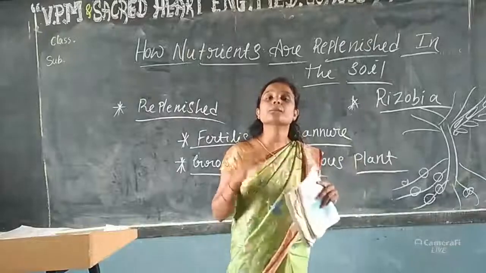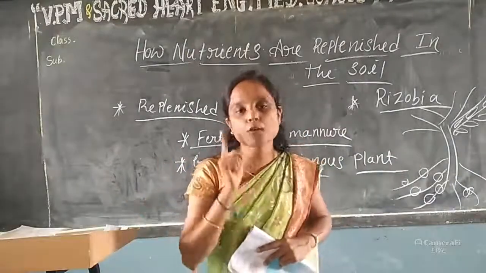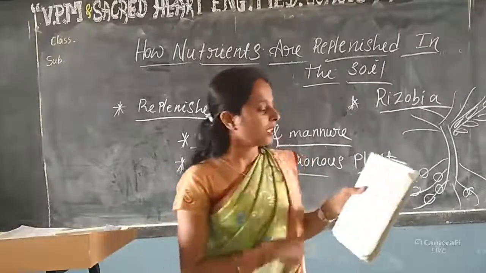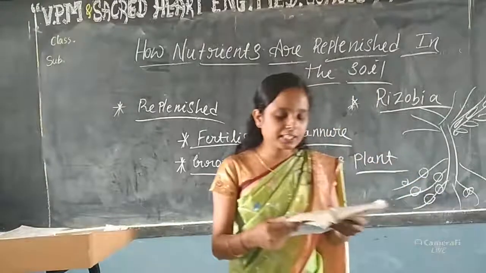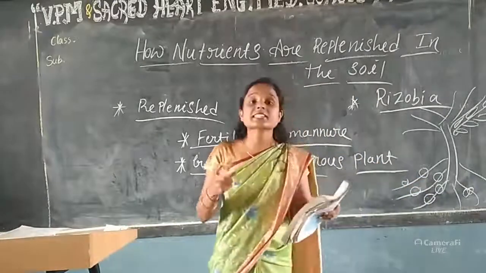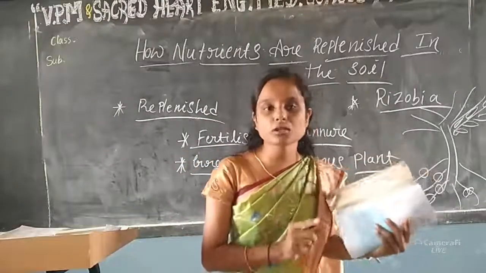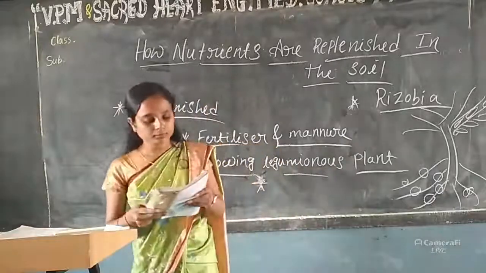Which organisms prepare their own food? Autotrophs. Yes, sir. The answer is autotrophs. Next, the food synthesized by plants is stored as what? Where is it stored? Starch. Yes, no? The answer is starch.